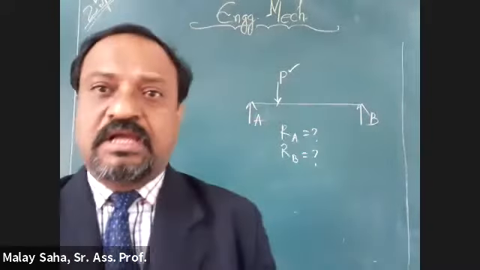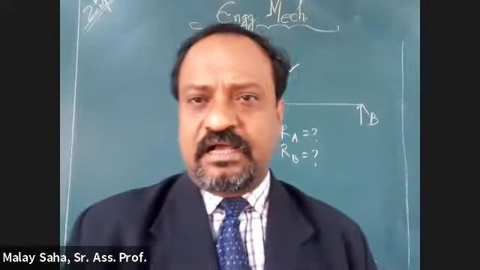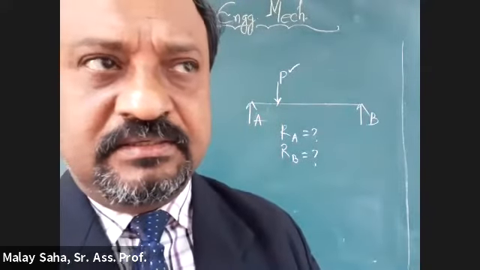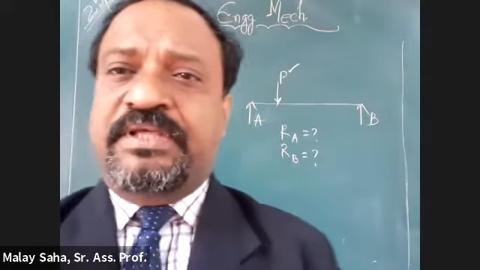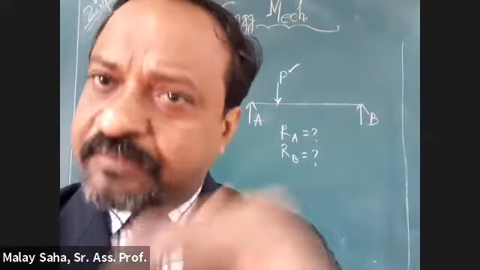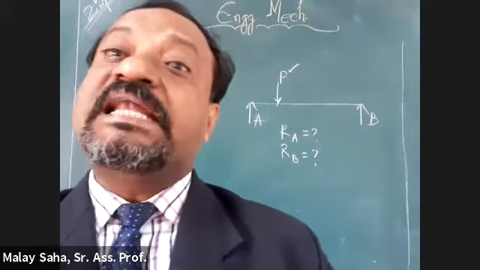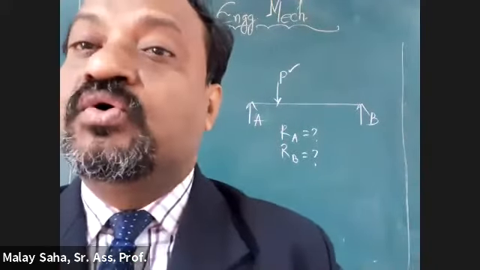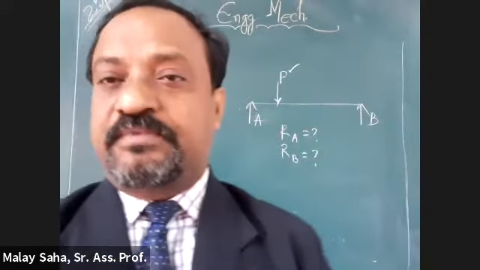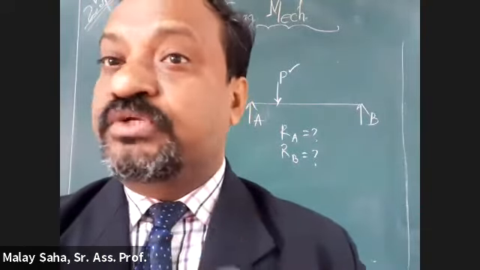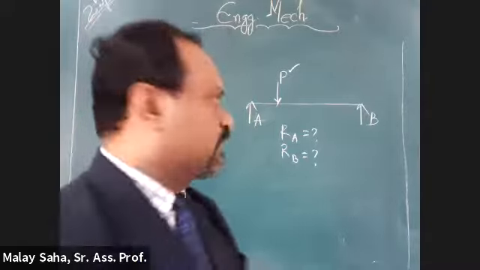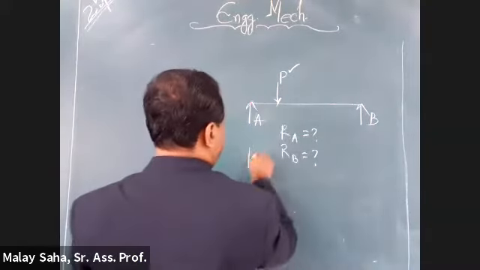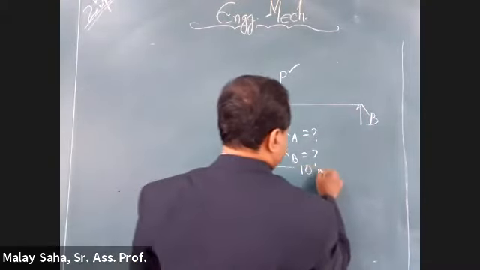We know only the load. Now tell me, Radharani, are you connected? To determine RA and RB, apart from P, what else input do you require to know? The length of the beam. Okay, I'm giving you the length of the beam as 10 meter.